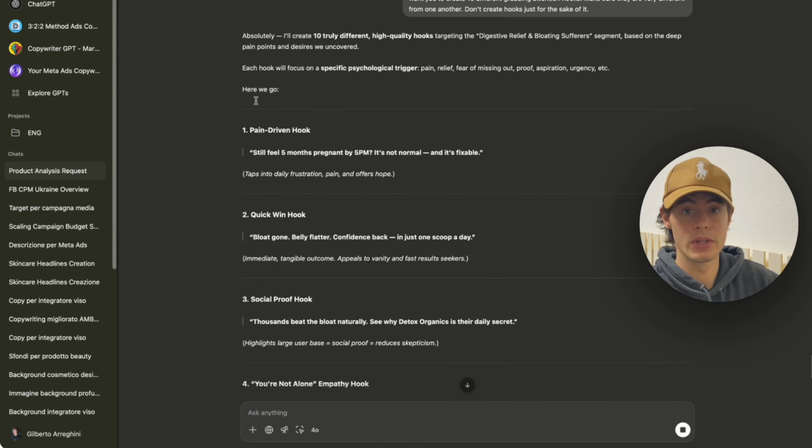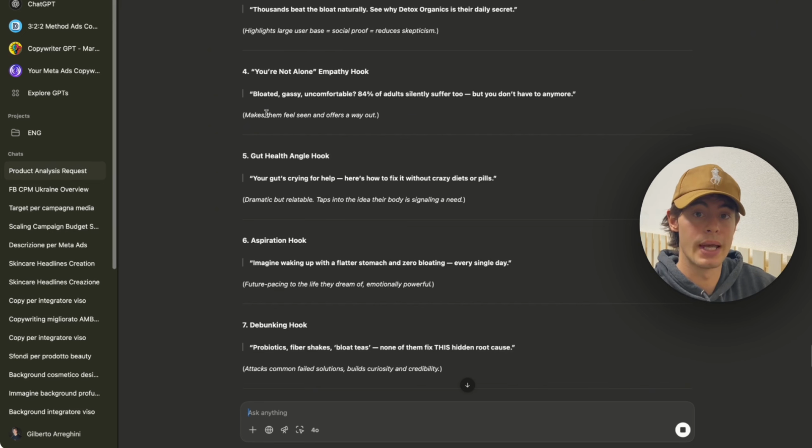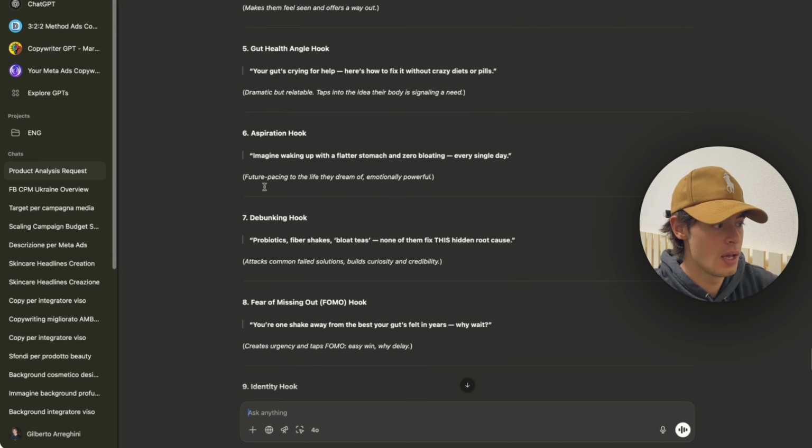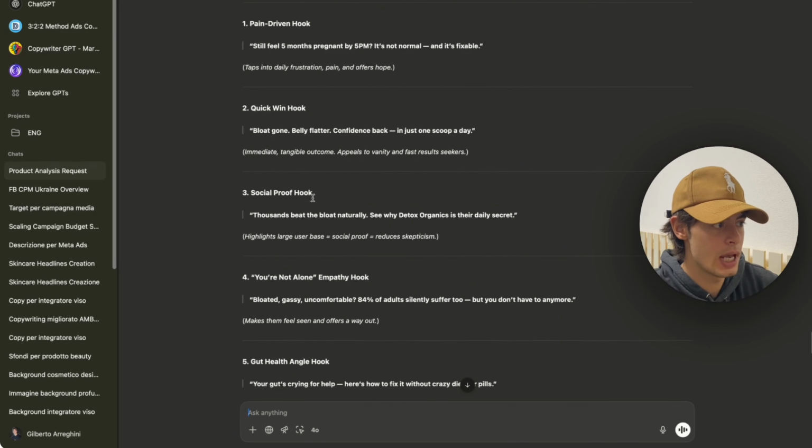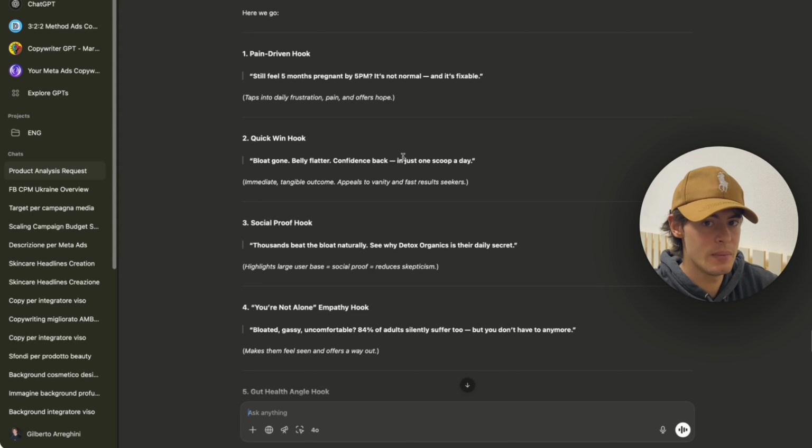And that's usually what I use them for, because again, we know the hook is the most important element inside our UGC, right? Doesn't matter how good the UGC is, if no one is gonna look at it, it's not gonna sell. And the way it works in Facebook ads is that you need a strong hook that really stops people from scrolling and gets their attention so that they can watch the rest of the video, right? And as you can see, here you have 10 different hooks, which are super good most of the time. Probably you don't want to just copy and paste them into a document. I would probably do a little bit of research on that as well.